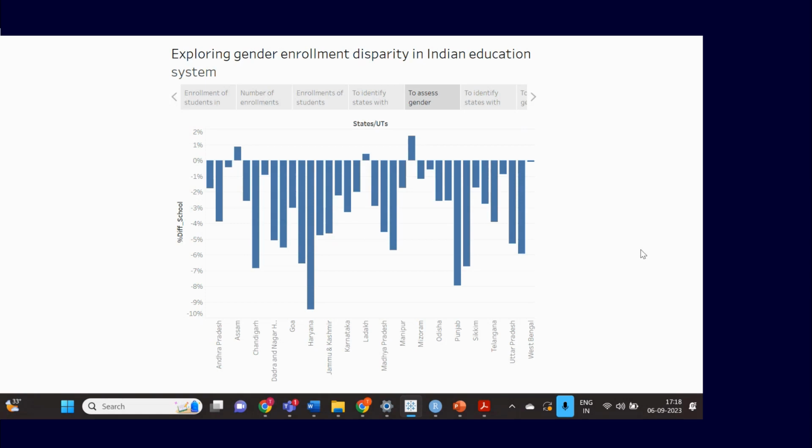The positive side of the graph shows more female enrollments, and the height of the bar shows the percentage by which the difference is higher. The negative side shows by how much percent the number of male enrollments is more. This shows the disparity across union territories and states.